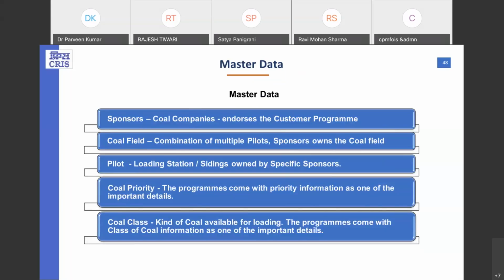Now, I'll briefly explain what all these are. Sponsors are basically the coal companies which provide the offers, and then they are supposed to endorse the customer programs. These are the programs which are registered through the e-demand application. Further, these particular programs need to be endorsed by these sponsors. So basically, these are the coal companies. They could be the coal companies which are under CIL, Coal India Limited subsidiaries, and they could be other than this also.